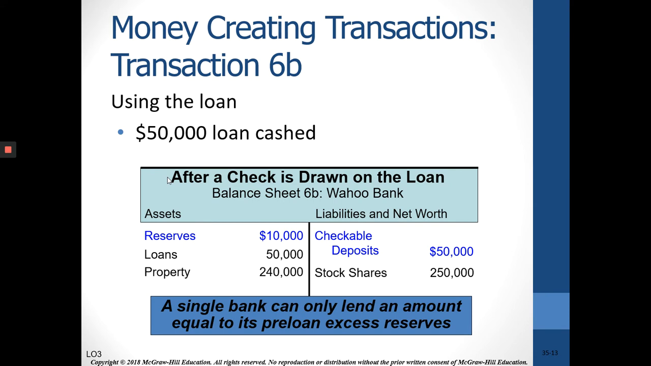But when that loan clears, or when that person spends that money in the checking account, then checkable deposits go down by $50,000. So do reserves. So, important blue box down there: a single bank can lend only an amount equal to its pre-loan excess reserves. So now this bank with $50,000 in checkable deposits, if the reserve ratio is 20%, they have to have $10,000 in reserves, and they do. So this bank would not be able to make any more loans. But when they did make that loan of $50,000, the money supply increased by the amount of that loan.